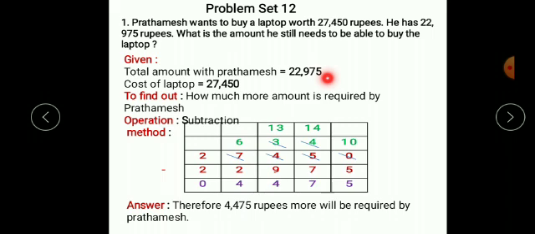Okay, so amount with Prathamesh is 22,975 and the cost of laptop is 27,450. What is the second sentence? What is the amount he still needs to be able to buy the laptop? You can directly write down the same sentence in the to find out also, or you can write in your own words. So how much more amount is required by Prathamesh? Okay, so what is the amount he still needs to be able to buy the laptop?